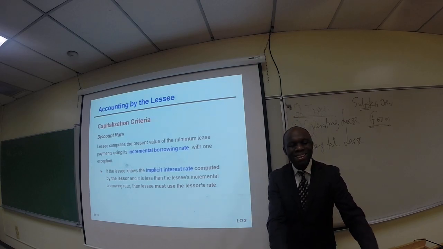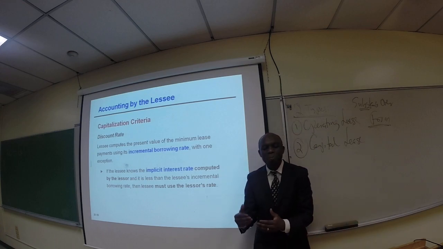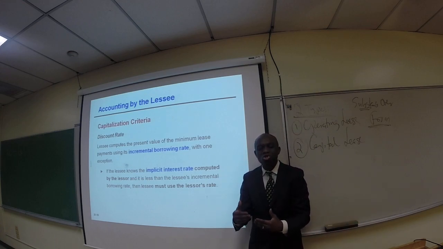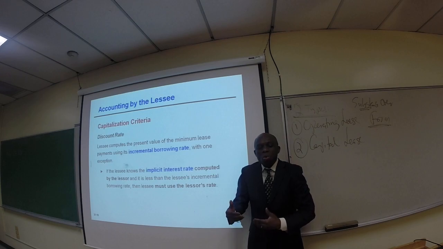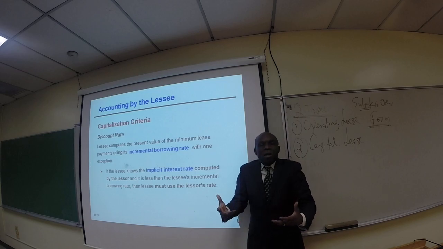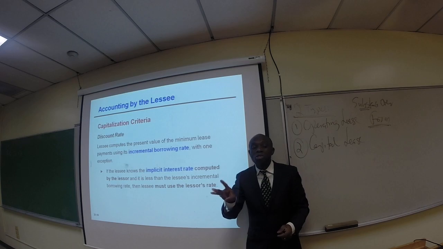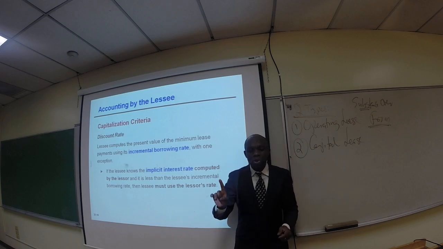Number 1, the lessee, again, we are talking about the accounting treatment from the lessee standpoint. We said that the lessee computes the present value of the minimum lease payment using its incremental borrowing rate. What do you mean by incremental borrowing rate? That is the interest rate that the bank would have charged the lessee if the lessee was borrowing money from the bank for whatever reason. So we call that the incremental borrowing rate. So we are going to use that interest rate with one exception.